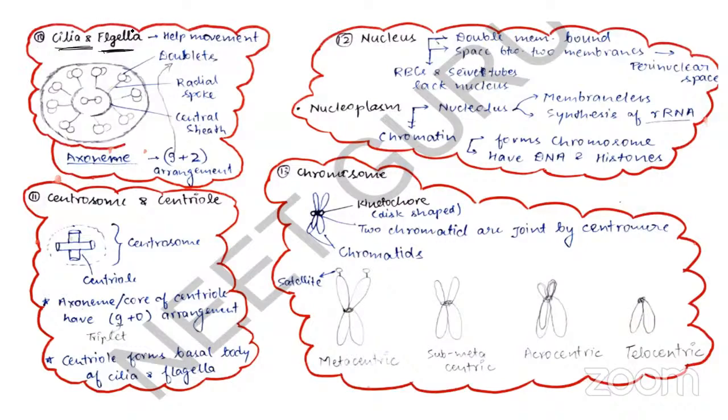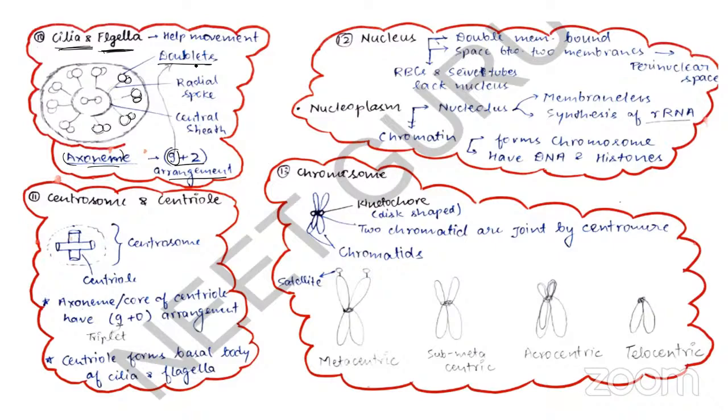In case of eukaryotes, the flagella have this 9+2 arrangement. They have this axoneme, which is the core, and they show 9+2 arrangement, where 9 is your peripheral microtubules, right? You can see these doublets which are present at the periphery.